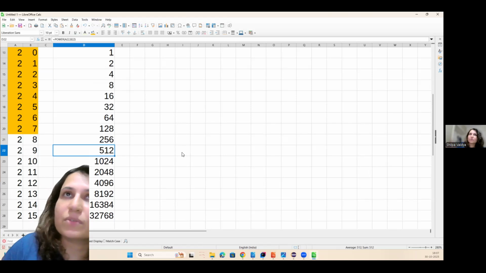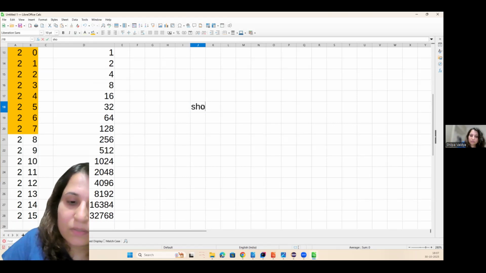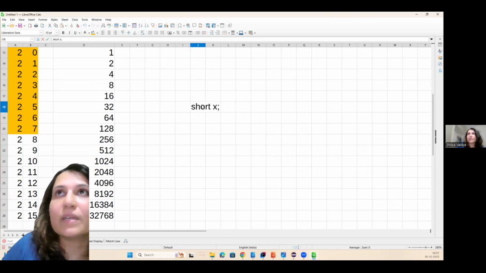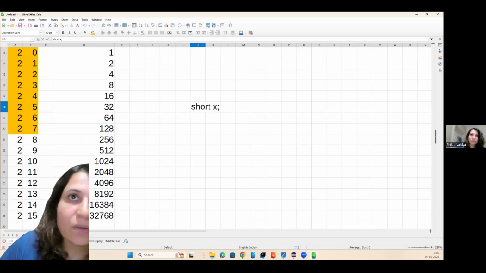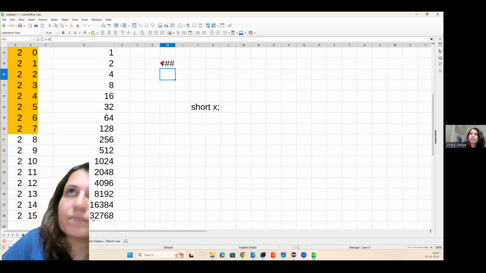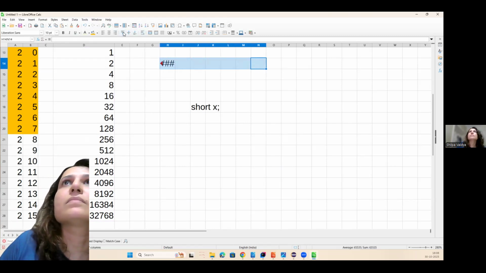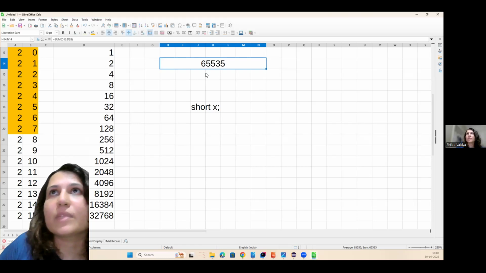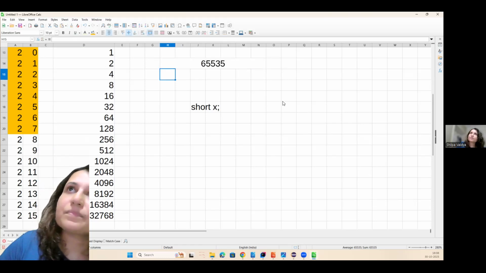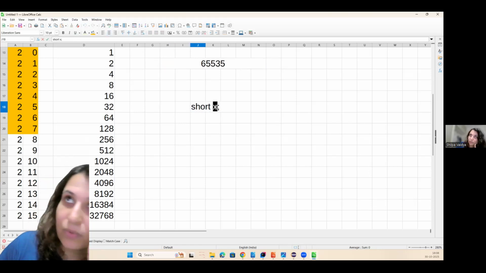So if I want to store a positive value in a short, if I write short x, let us say, what can x store? If it is storing only positive values, x can go from 1 all the way up to this much. That means the total capacity will be all the way up to 65,535. This is the maximum value x can have if it is storing only positive values.